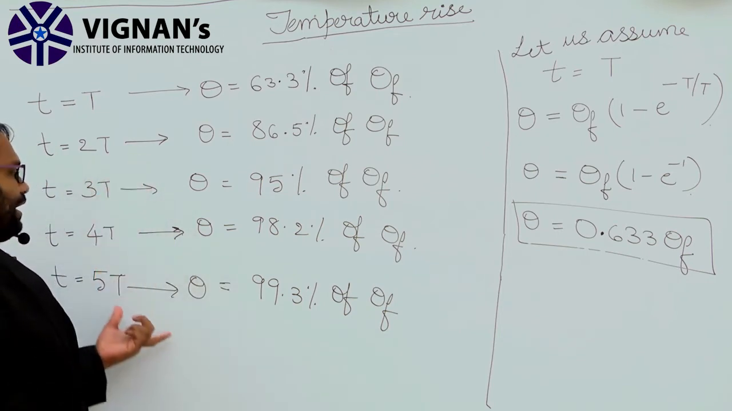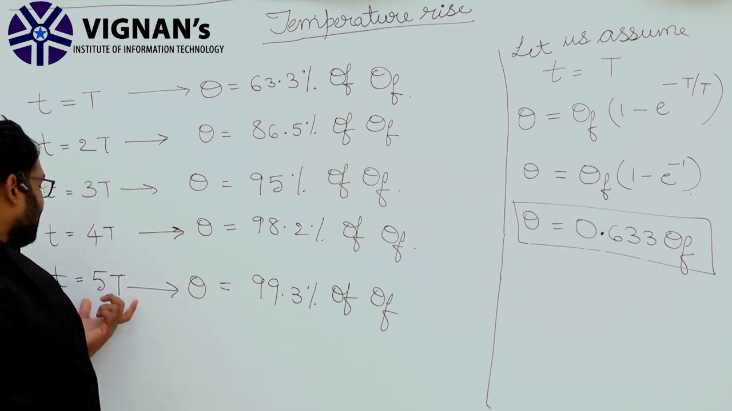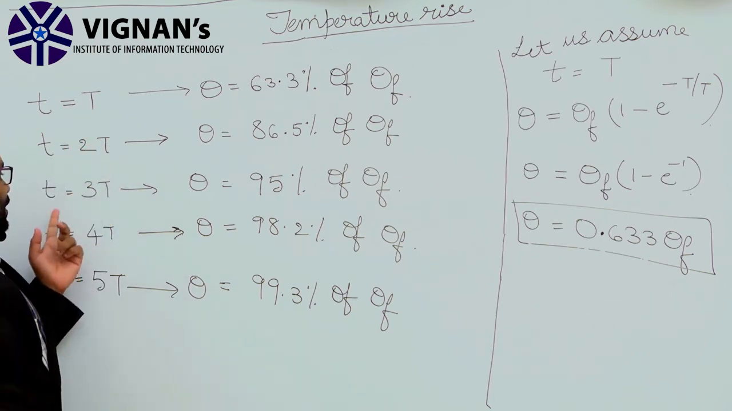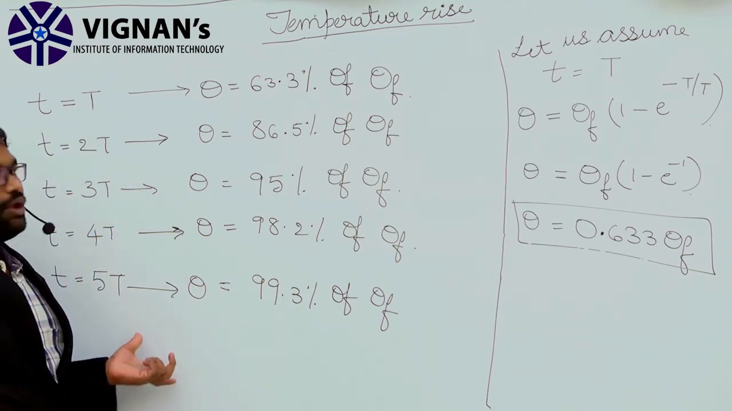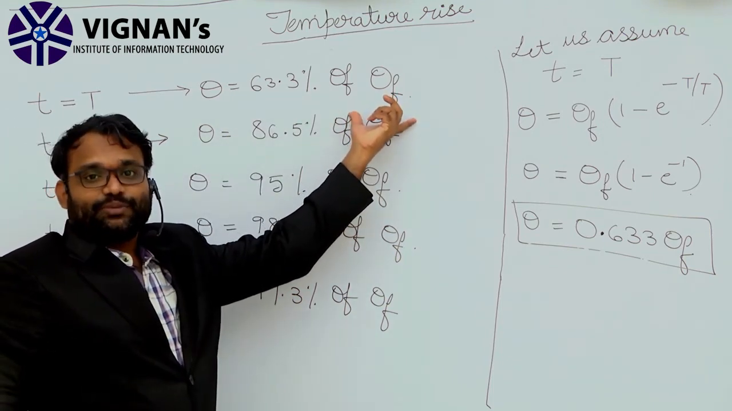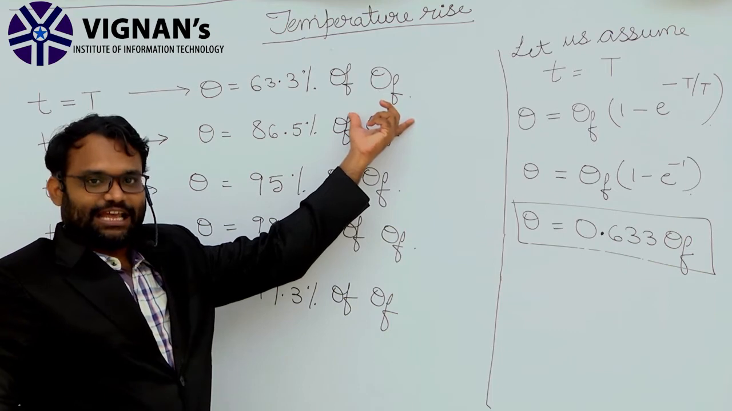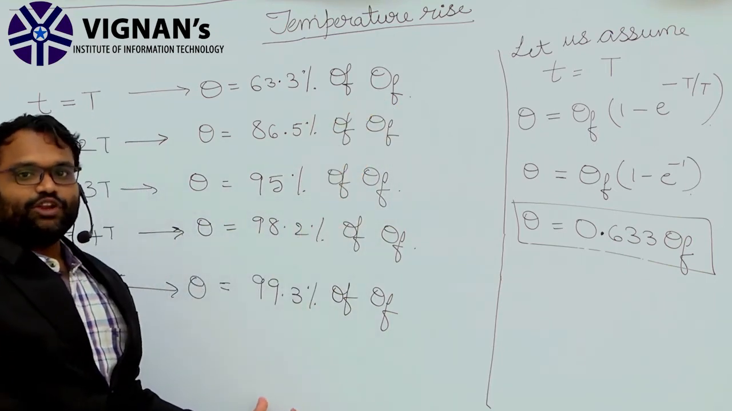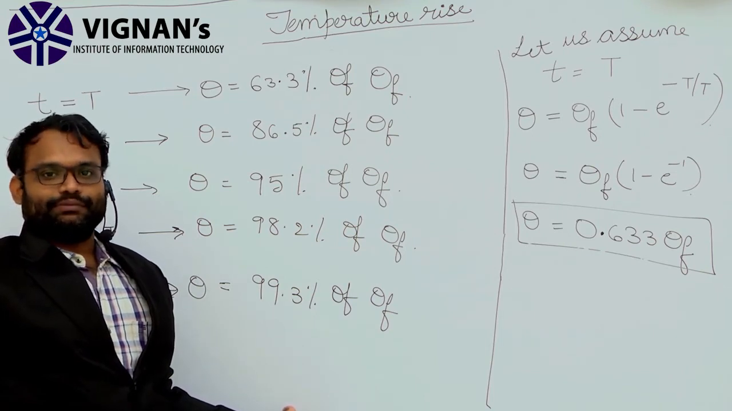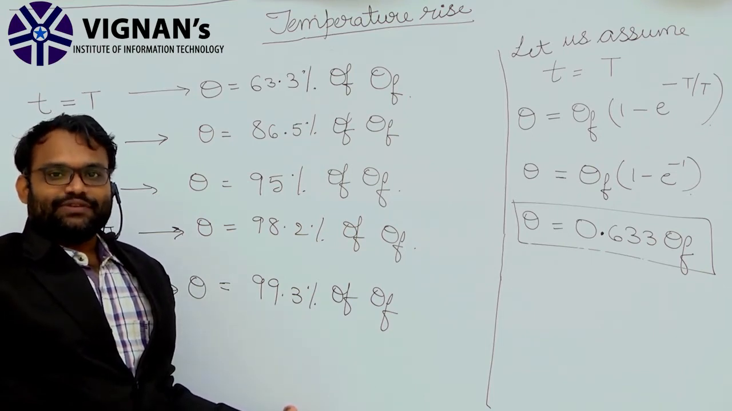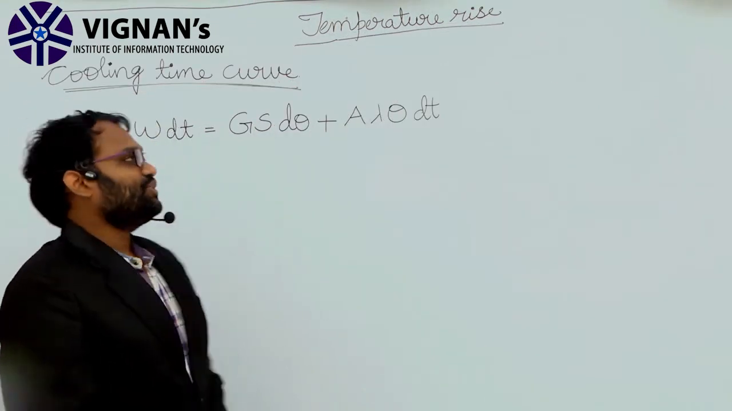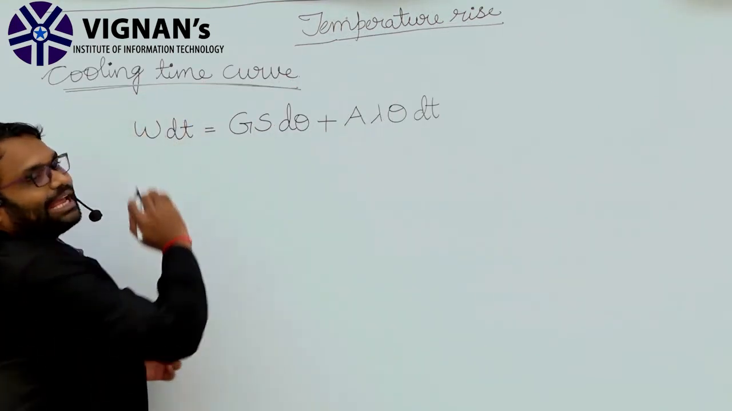These are at different time scales, at t equal to capital T, 2T, 3T, and so on up to 5T. They give the value with respect to the maximum temperature rise, theta f, and are helpful in order to plot the heating time curve of a motor. Next we will see the cooling time curve of a motor.